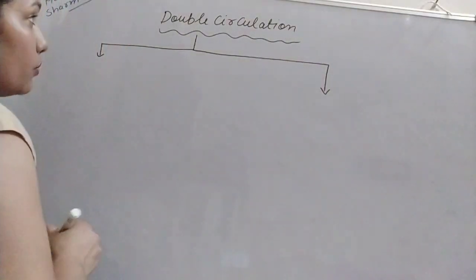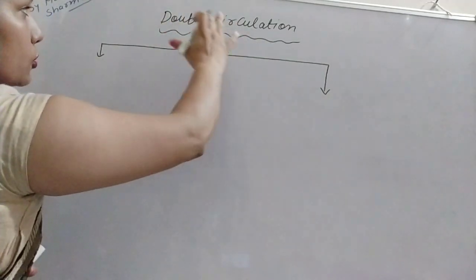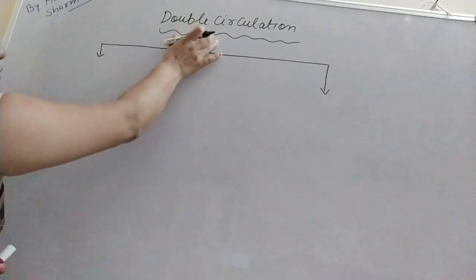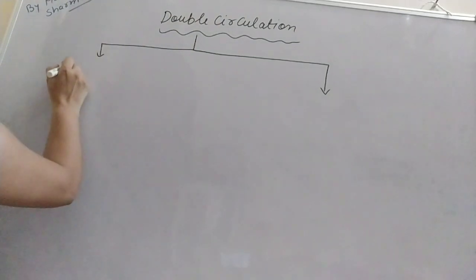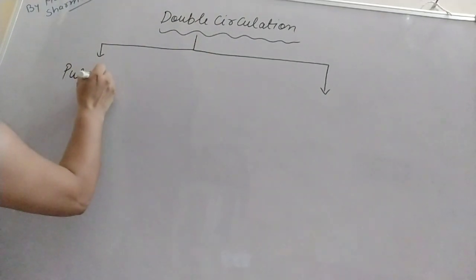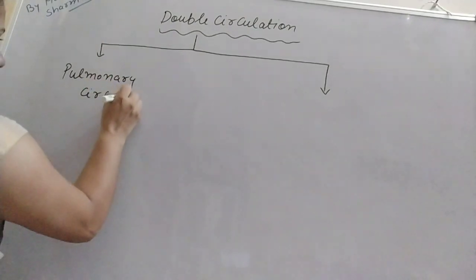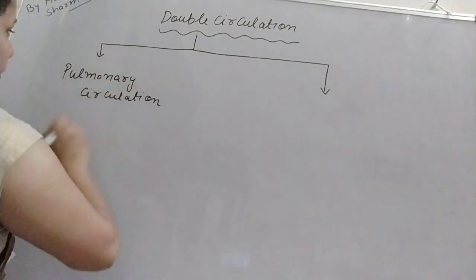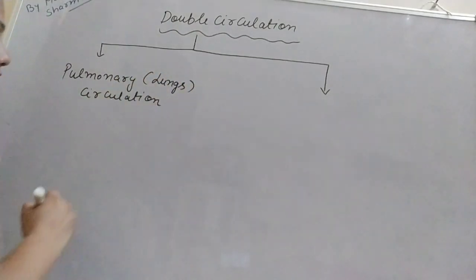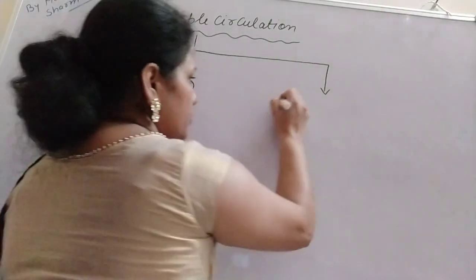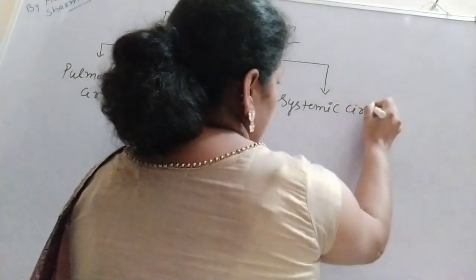So what is the meaning of double? Double means two times and circulation means the transport. So double circulation means the circulation of the blood has two circuits. First is the pulmonary circulation. Pulmonary word is related to lungs, so we can say circulation in lungs. And second is the systemic circulation.